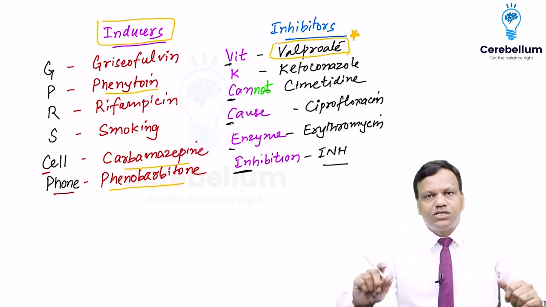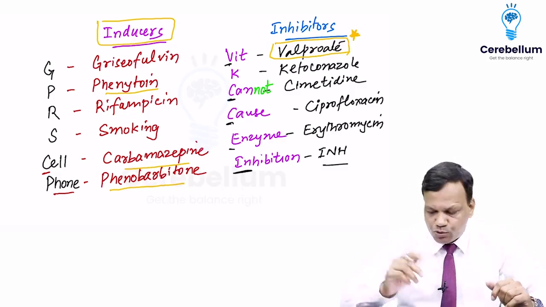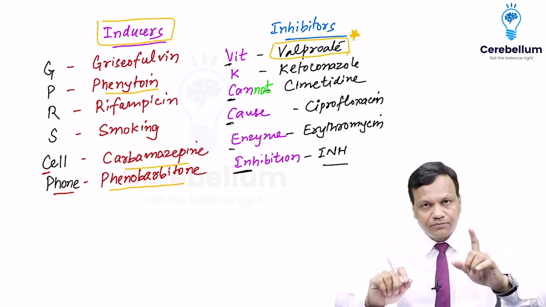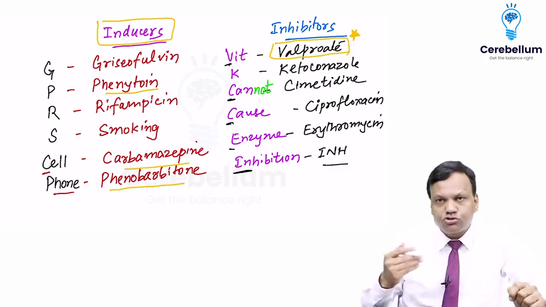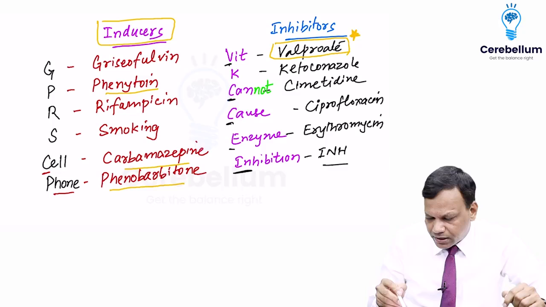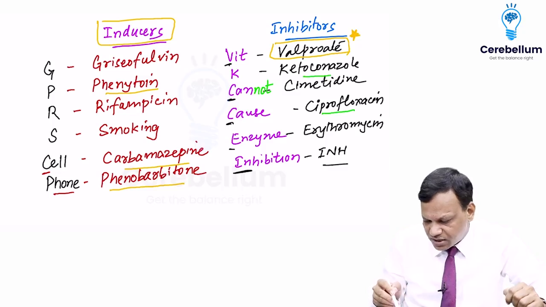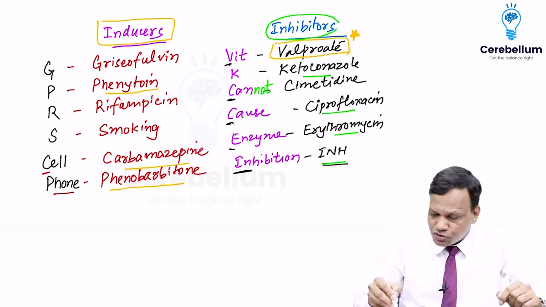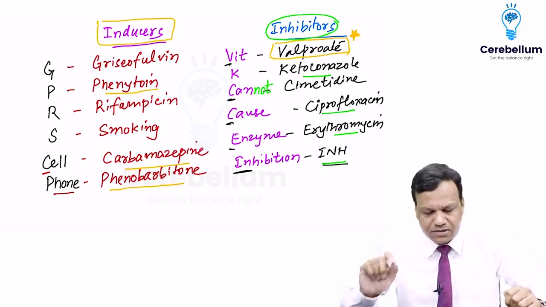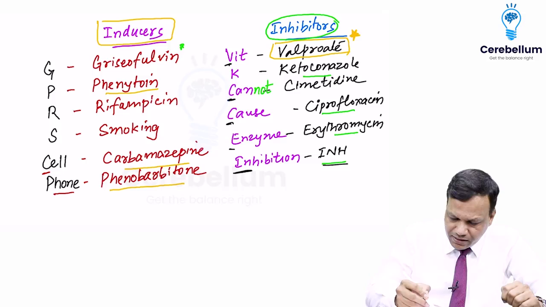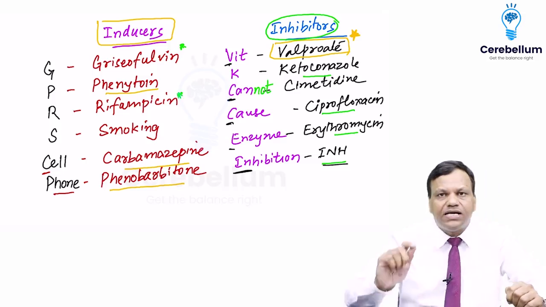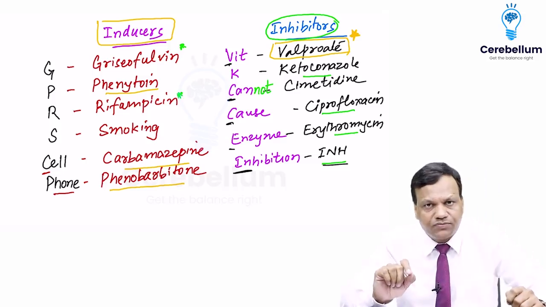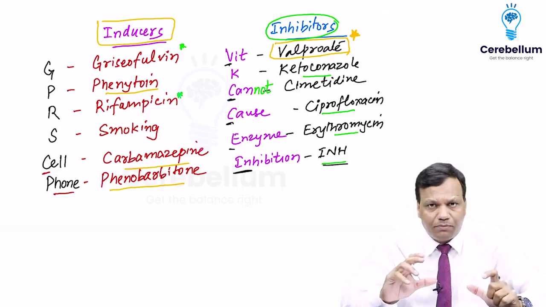Most anti-epileptics are enzyme inducers, but valproate is an inhibitor. Similarly, most of the antimicrobials like ketoconazole, ciprofloxacin, erythromycin, and isoniazid are inhibitors. But griseofulvin and rifampicin are enzyme inducers. So exceptions are important to remember.